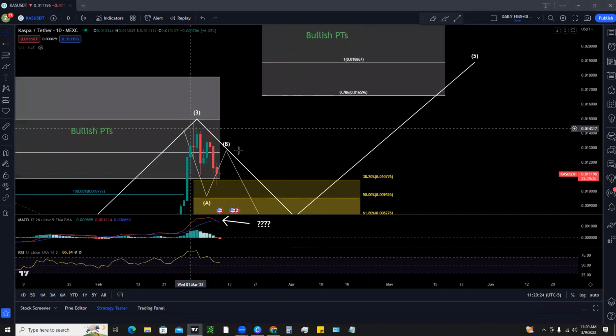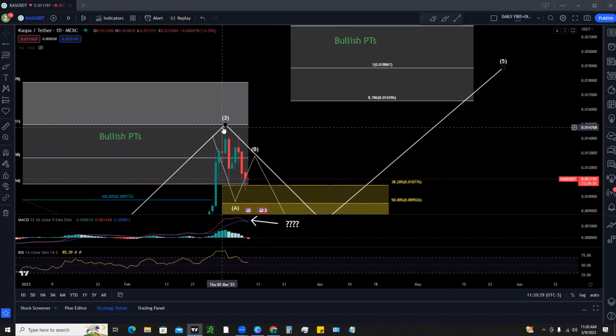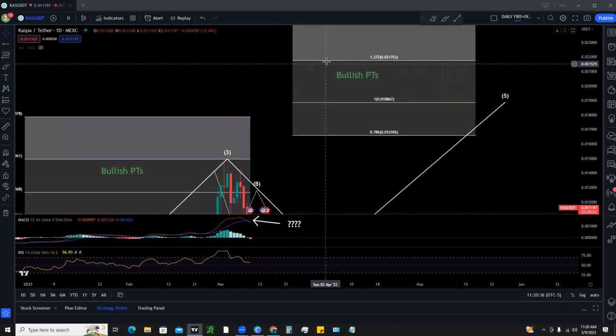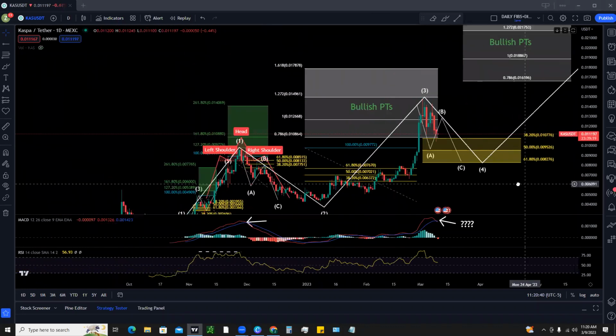The bullish price targets, whenever we go through our next bullish phase, and if we're able to make new highs, those are going to be right around 0.0165 and 0.0188, as well as 0.021753. Okay, so that was a quick update on Kaspa.